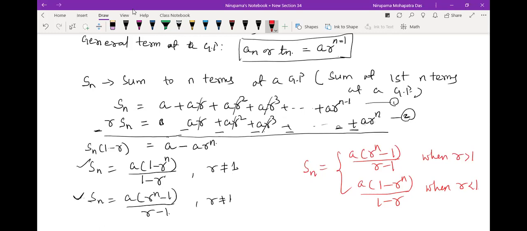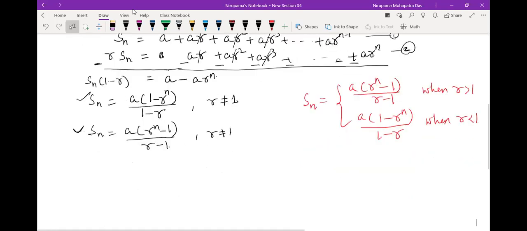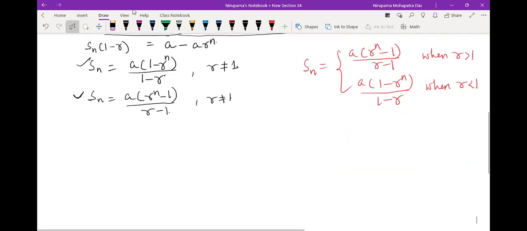Okay, so in case you have r equal to 1, what will happen? If r equal to 1, then the GP will be looking like this. So let me just show you. Because when we define this, we multiply by a non-zero constant. So 1 is a non-zero constant. So by the definition, you can have r equal to 1.